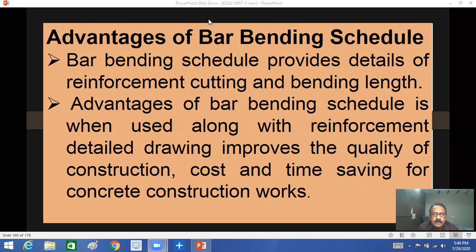Okay, see, bar bending schedule provides details of reinforcement, that is cutting and bending length, and schedule when used along with reinforcement detail drawing improves the quality of construction, cost and time saving concrete construction work. Thank you.